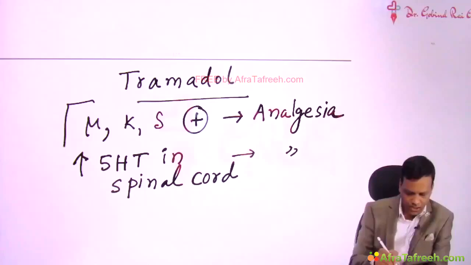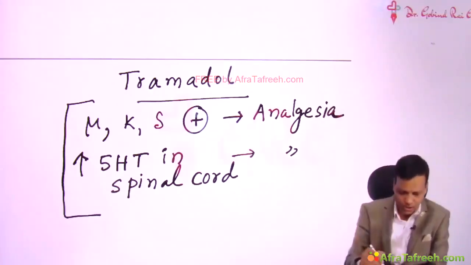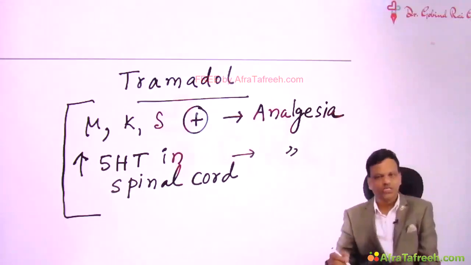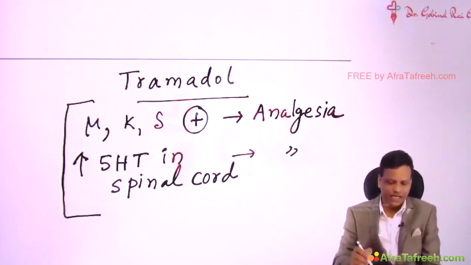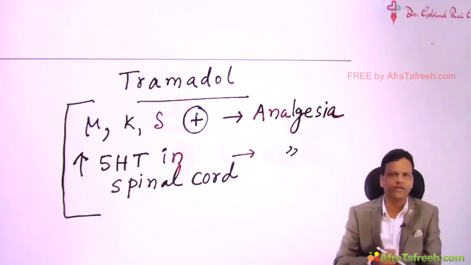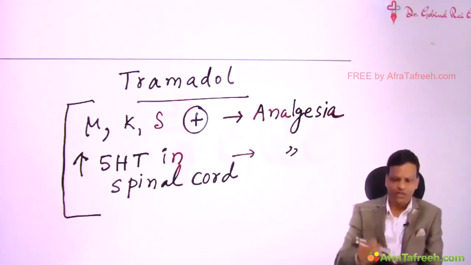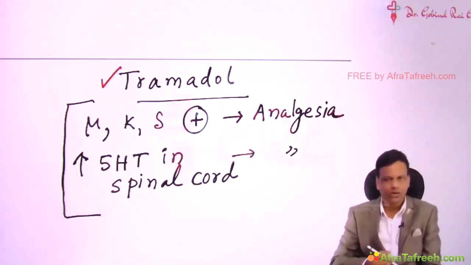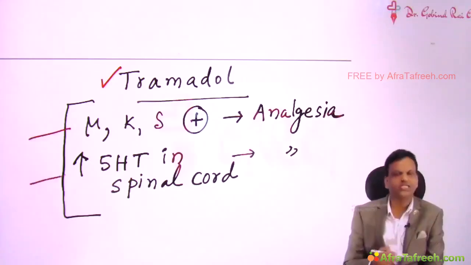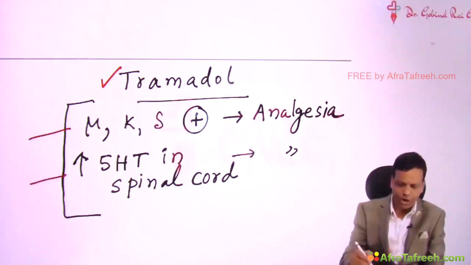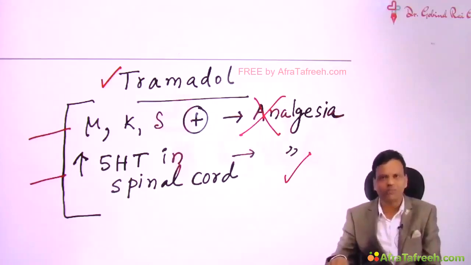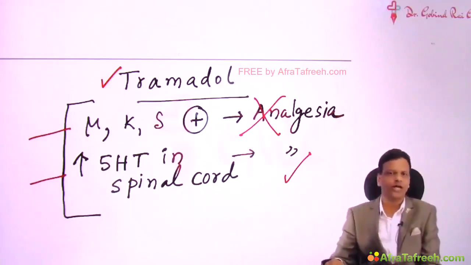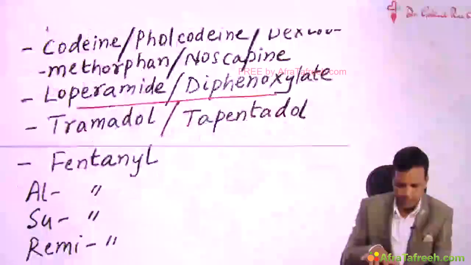This question is asked in a different format. When we give an opioid antagonist, it will stop the analgesic action of opioids. The question asked is, the analgesic action of which opioid cannot be completely terminated by an opioid antagonist? The answer is tramadol or tapentadol, because they have two mechanisms to cause analgesia. The opioid antagonist will only stop one mechanism, but the second mechanism continues. So its analgesic action cannot be completely antagonized by opioid antagonists. So this is about tramadol-like drugs.